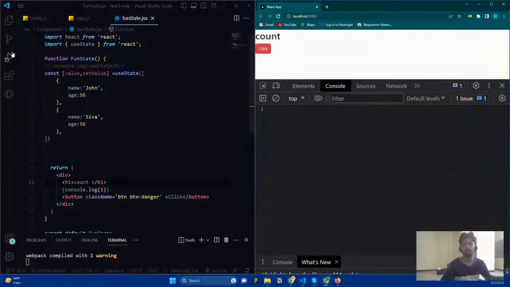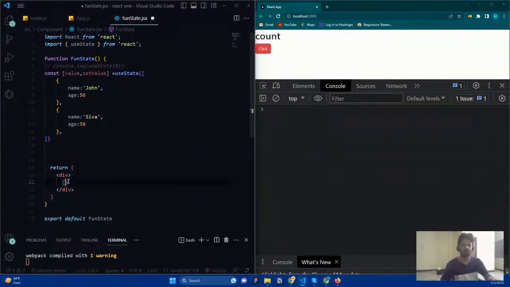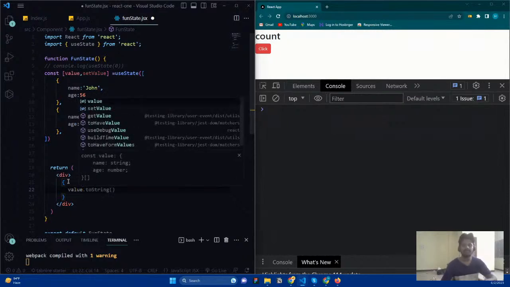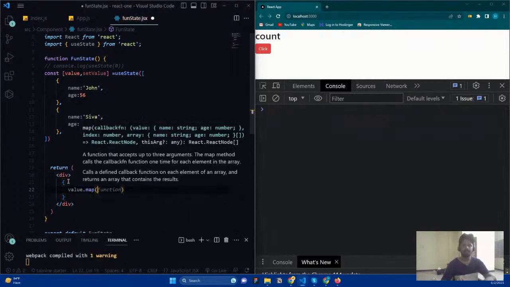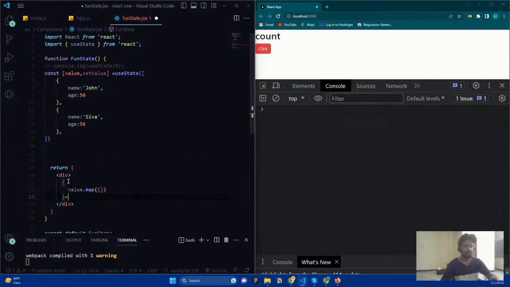Now it is working. So now what I want to do, if I want to render this, what can I do? Well, we know how to do it. I need to map through the array and get the things back, right? So what can I do? Value is going to be an array. So just say map, and it is going to contain an arrow function.